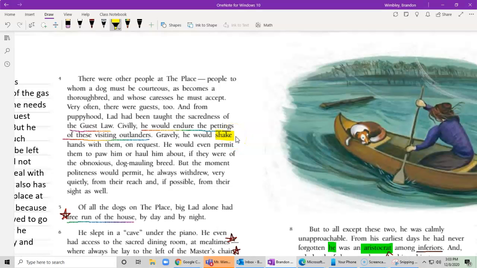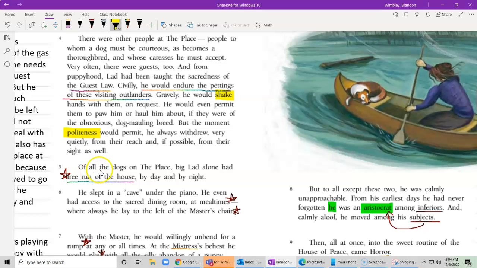There's one. On request, he would even permit them to paw him or haul him about if they were the obnoxious dog-mauling breed. But the moment the politeness, polite, because I hear that long I, silent E, would permit, he would always withdraw very quietly from their reach, and if possible, from their sight as well. Of all the dogs on the place, Big Lad alone had run of the free house, by day and by night. He slept in a cave, notice, vowel, consonant, silent E, under the piano.